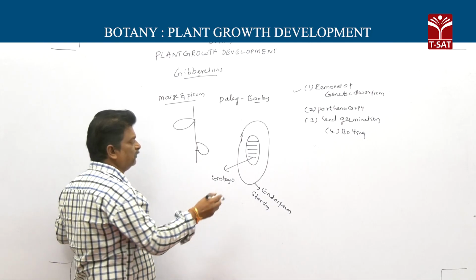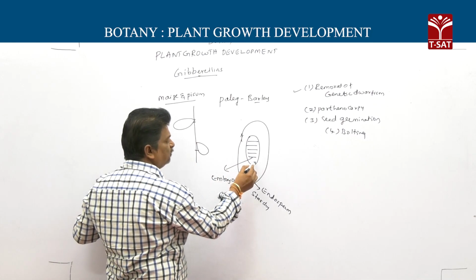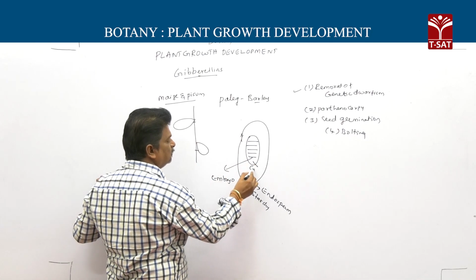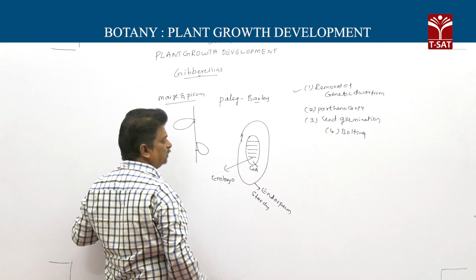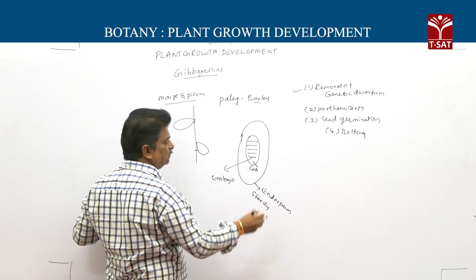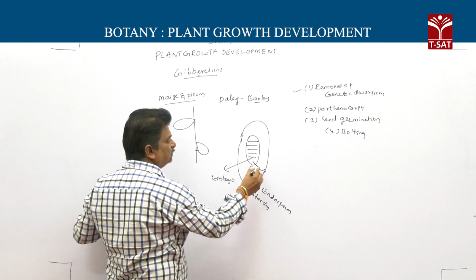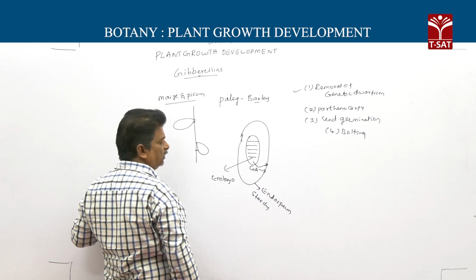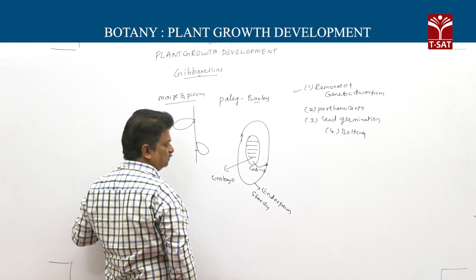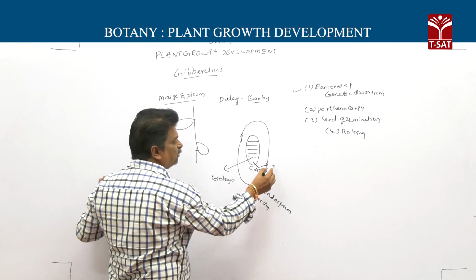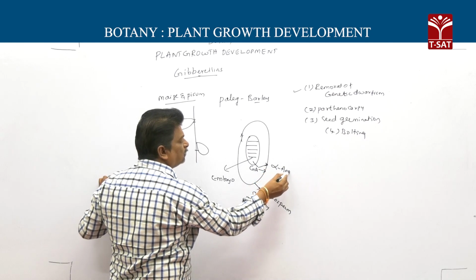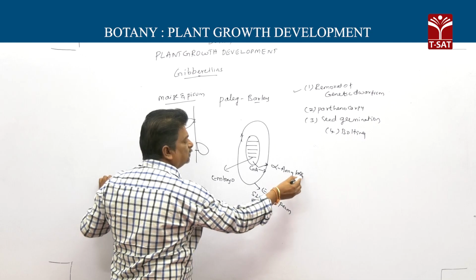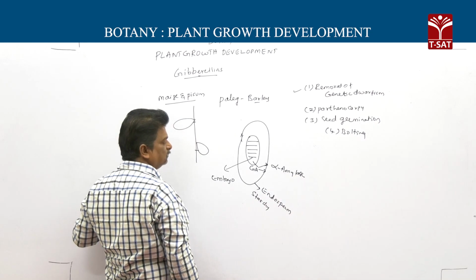That is why at the time of seed germination, the embryo produces gibberellins, and these gibberellins enter into the endosperm and produce alpha amylase enzyme.